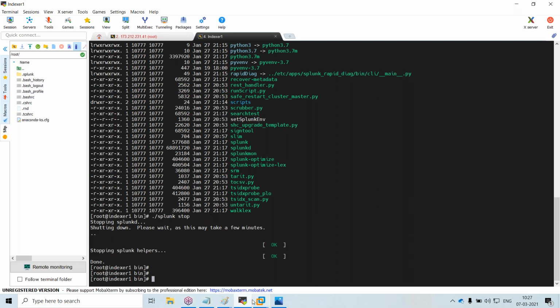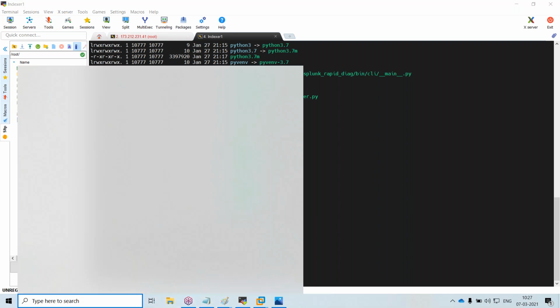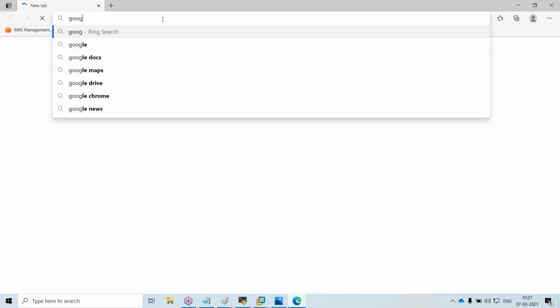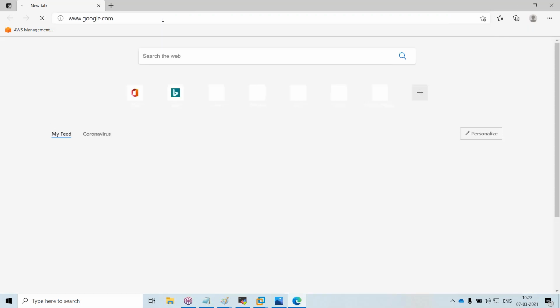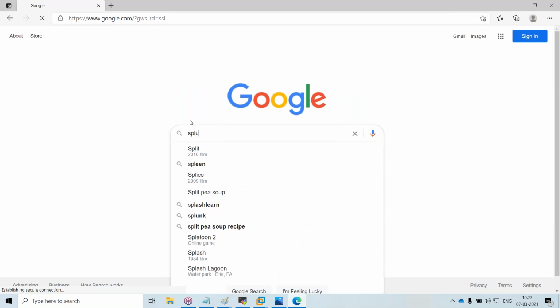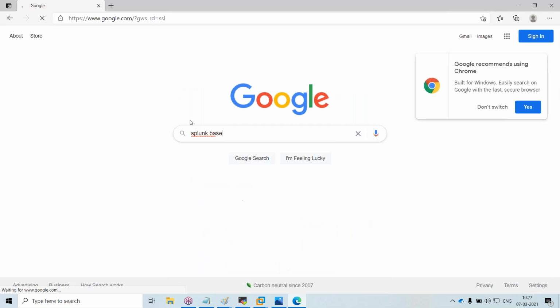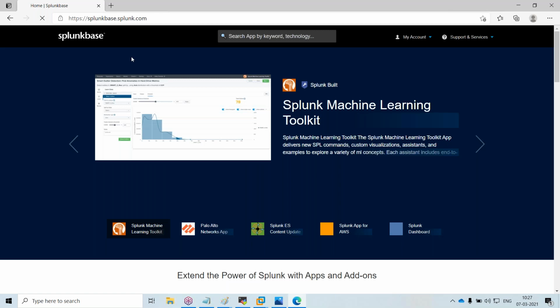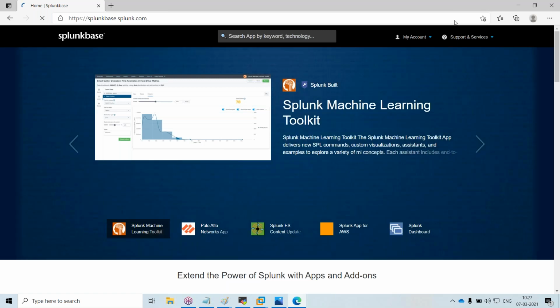And Splunk has one beautiful feature, something called Splunkbase. Here you will get the apps to which Splunk can be integrated.